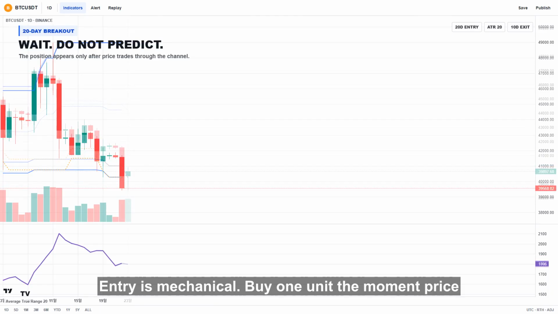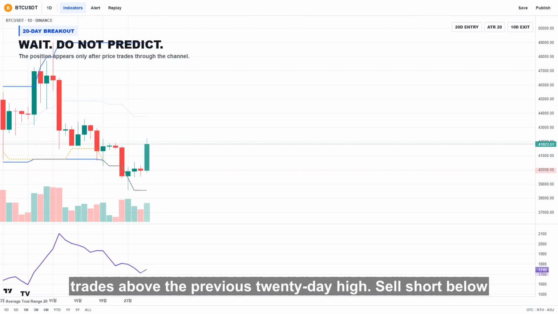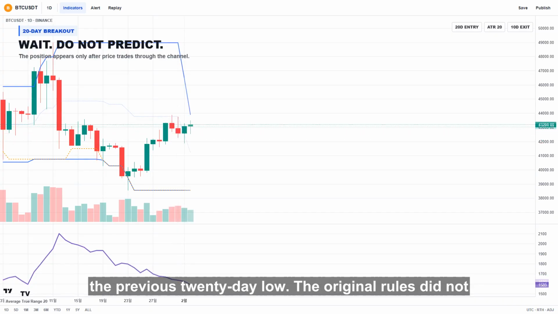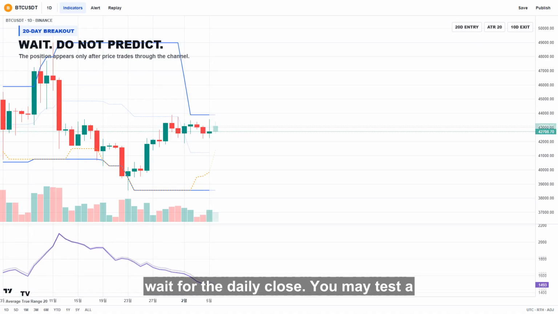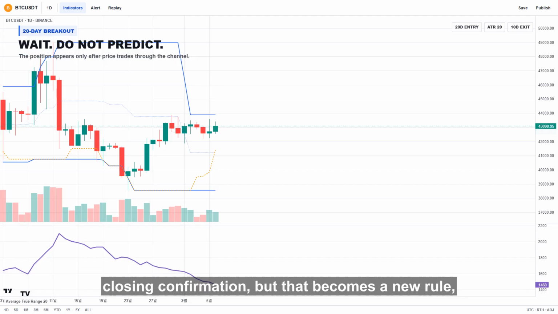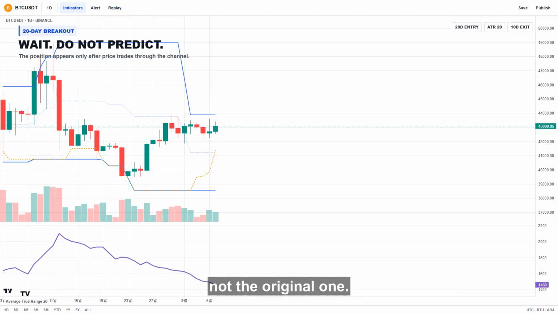Entry is mechanical. Buy 1 unit the moment price trades above the previous 20-day high. Sell short below the previous 20-day low. The original rules did not wait for the daily close. You may test a closing confirmation, but that becomes a new rule, not the original one.